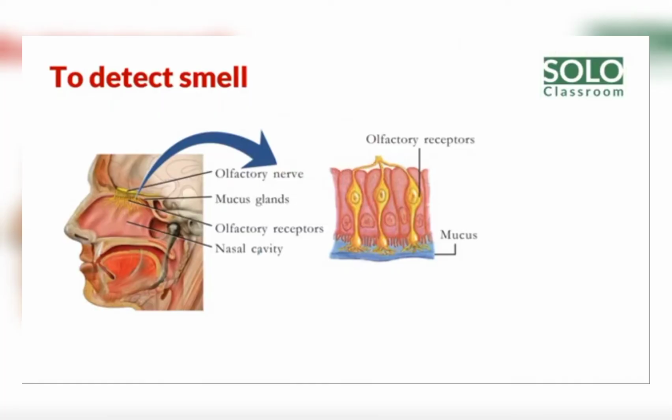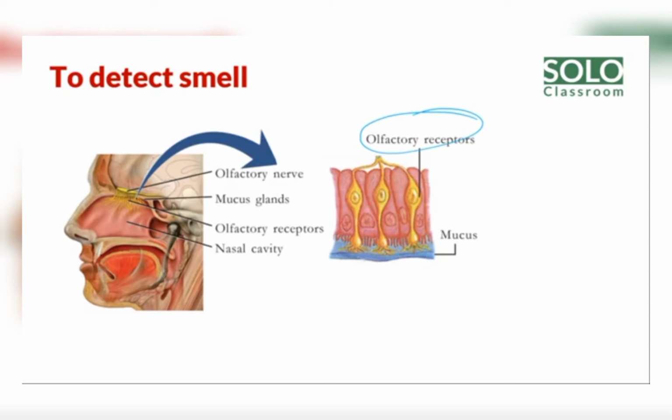The next sense organ is the nose, to detect smell. With the help of the nose, we experience smell. Similarly, the nose also contains olfactory receptors. Without a receptor, it cannot stimulate an impulse.